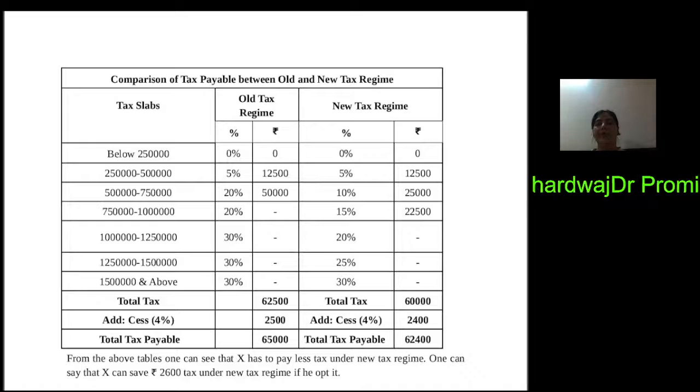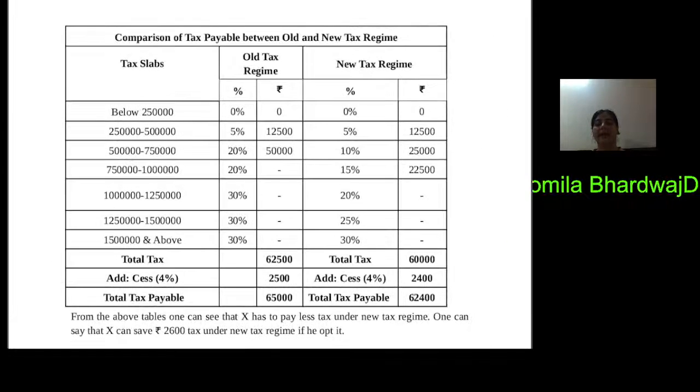Under the new tax regime, he has to pay only 25,000 because the tax rates are reduced by 50%. So he has to pay less. In the old tax regime, since he has income only up to 7,50,000, his total tax becomes 62,500. But if he has an income of 9 lakh, then he goes into the next tax slab above 7,50,000 and has to pay 15% more, that is 22,500. But still his tax is lesser than under the old tax regime.